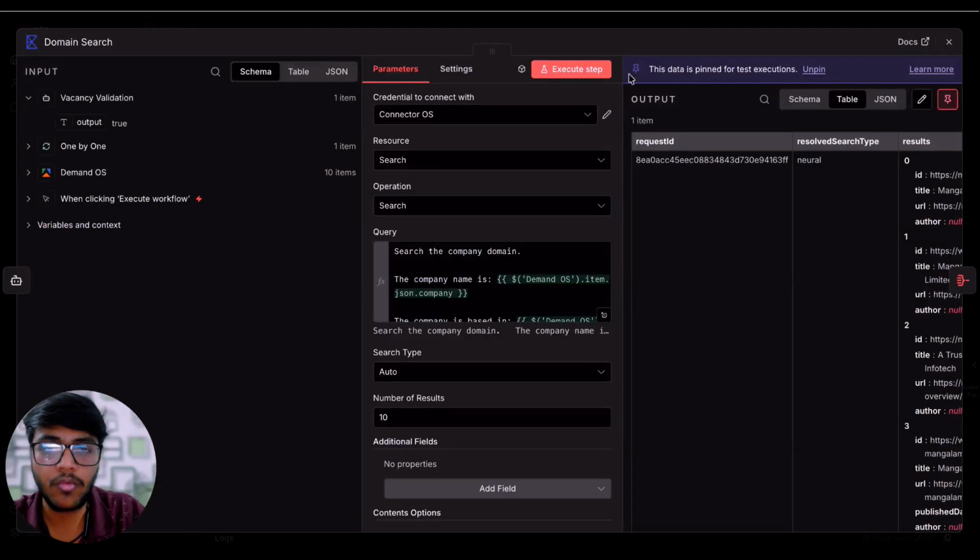We'll try to find the company's domain, because the scraper we are using right now, from Apify, will not give us the domain of the company. So for that we are actually using Exa.